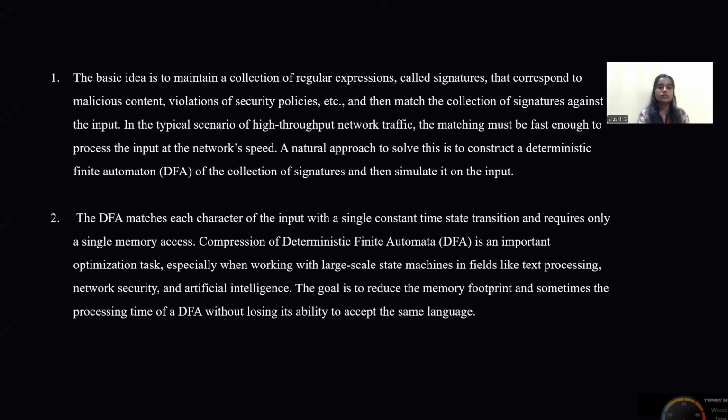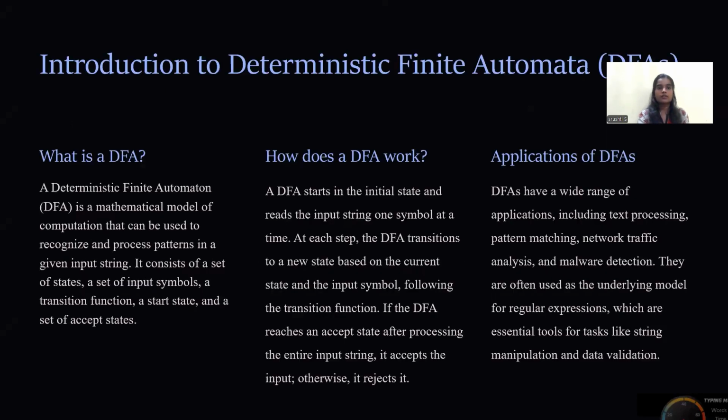Compression of deterministic finite automata is an important optimization task, especially when working with large-scale state machines in fields like text processing, network security, and artificial intelligence. The goal is to reduce the memory footprint and sometimes the processing time of a DFA without losing its ability to accept the same language.